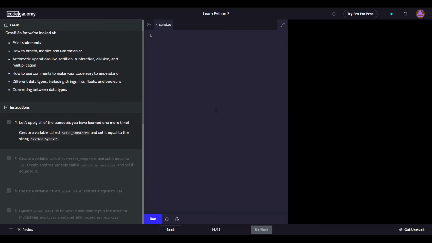Let's apply the concept. Create a variable called skill completed. All right, easy enough. Skill completed equal to nope, string no, equal to Python syntax.